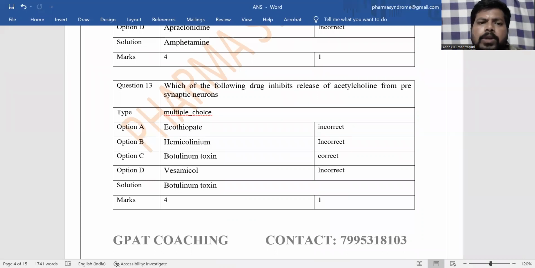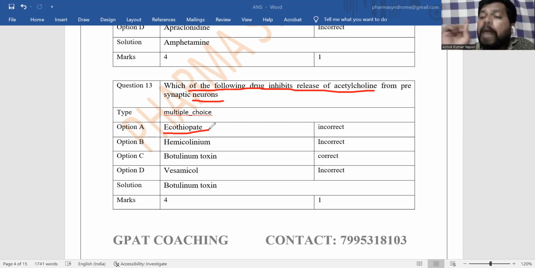Next, which of the following drugs inhibits release of acetylcholine from presynaptic neurons? So, which of the following drugs inhibits release of acetylcholine from presynaptic neurons? For example, ecothiopate. Ecothiopate is an organophosphorus compound, comes under irreversible inhibitors of the acetylcholinesterase enzyme, and ecothiopate is the only organophosphorus compound for the treatment of glaucoma.